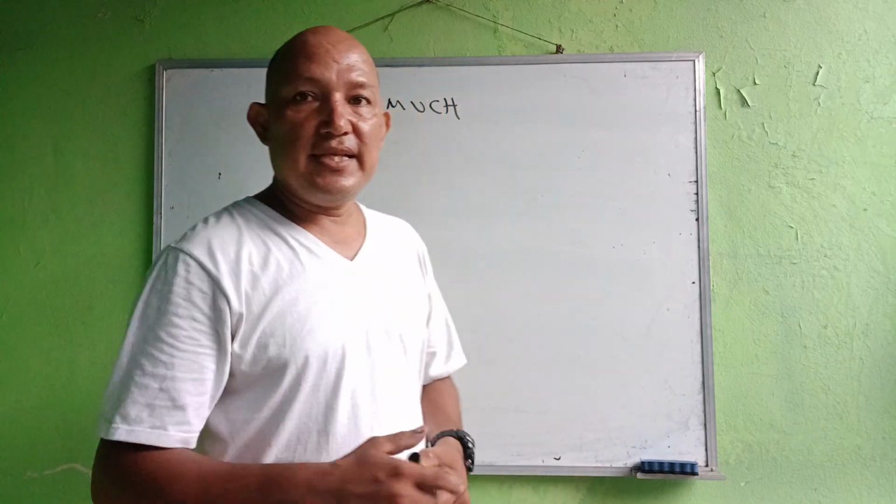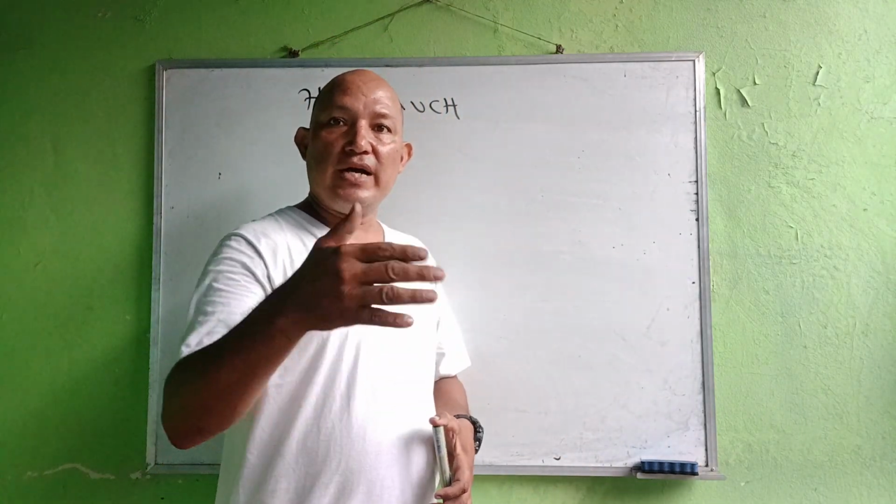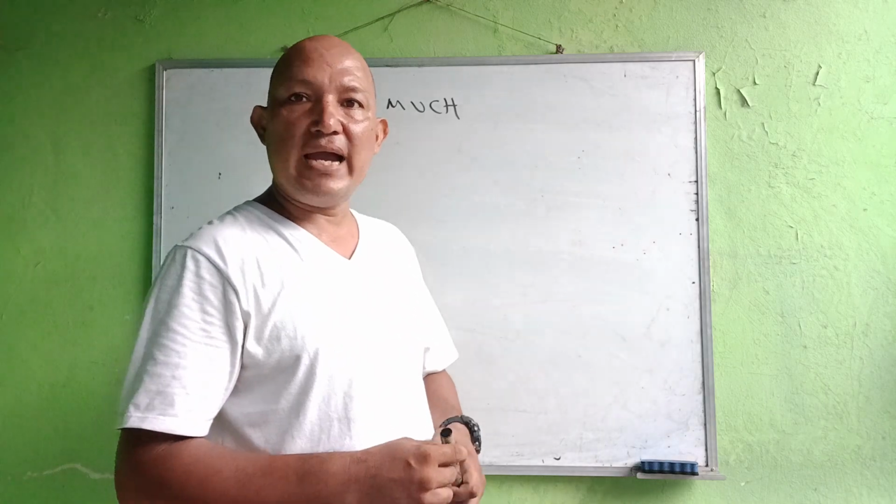So these are the expressions of quantity you have to use when we refer to uncountable nouns.